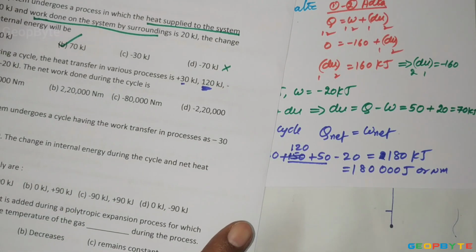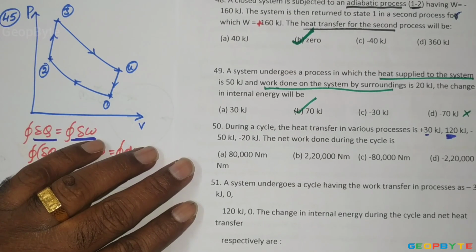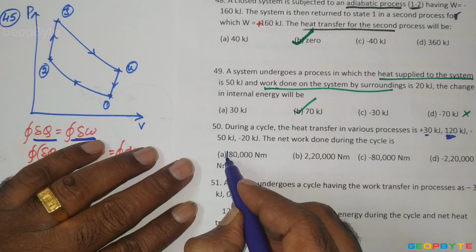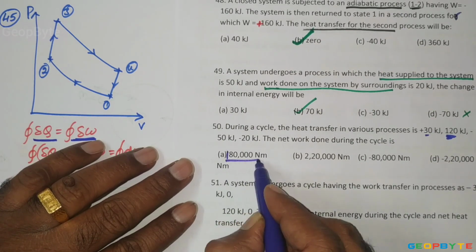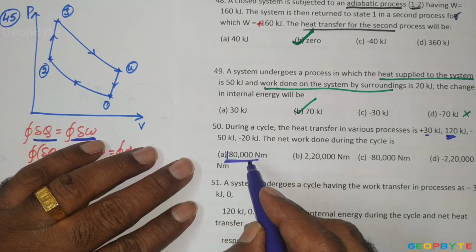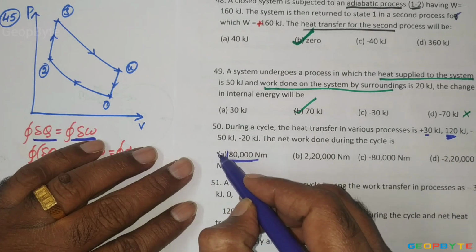So this might be a printing mistake. 180 kilojoules is nothing but 180 into 1000 joules. 1 joule equals 1 newton meter. So option A can be selected.